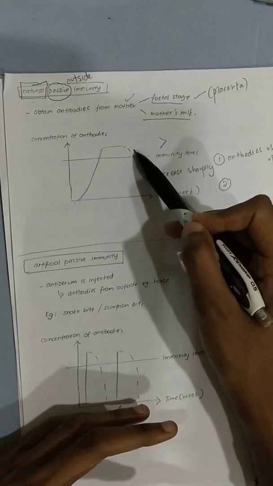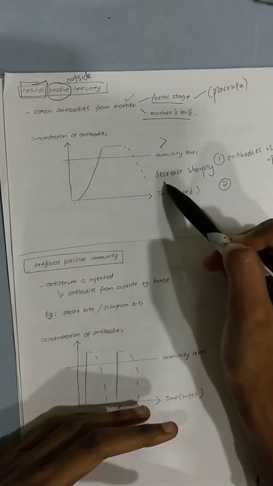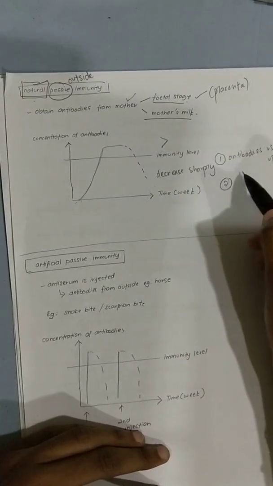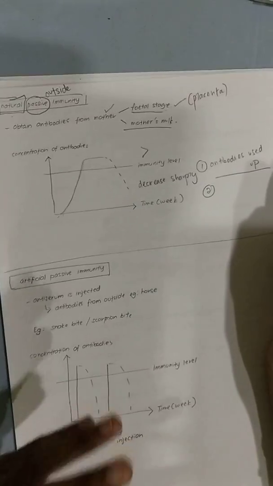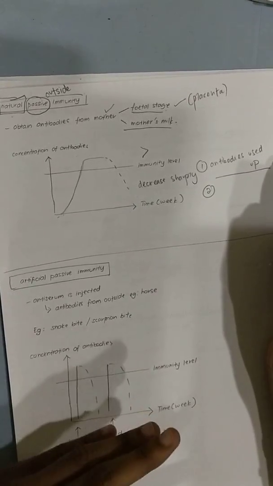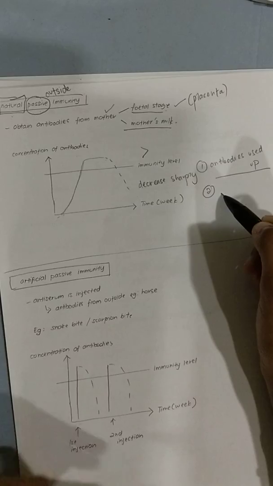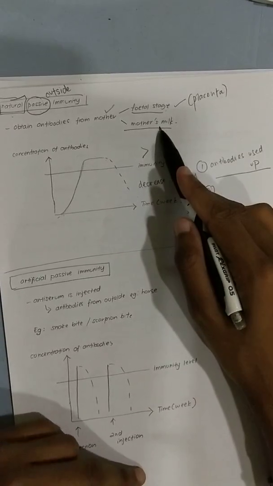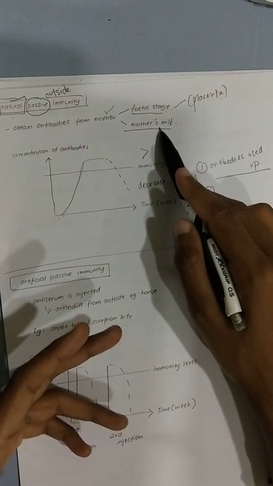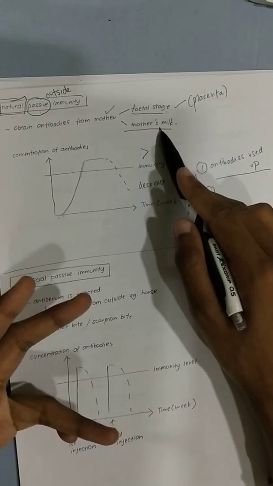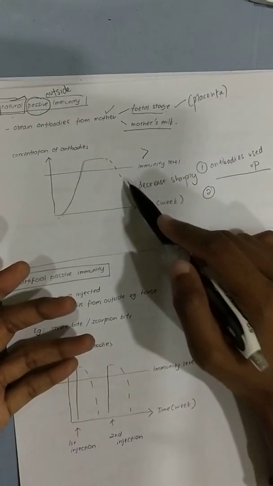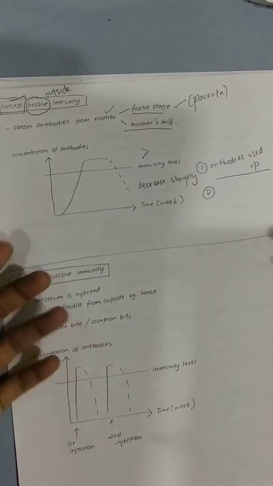So it's a lot, but it decreases sharply because, one, the antibodies are being used up as babies have a very weak immune system. Second reason, mother's milk is only about 6 to 8 months, then after, no more, right? So you don't receive any more antibodies, it decreases.